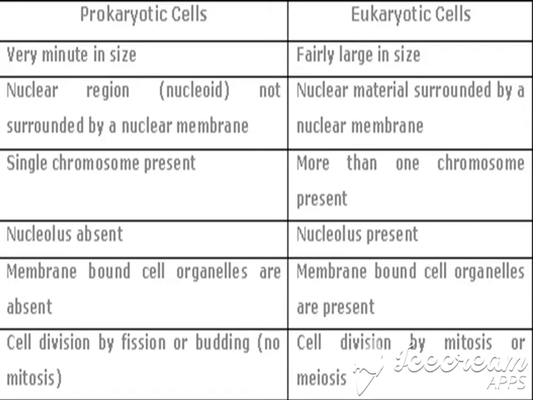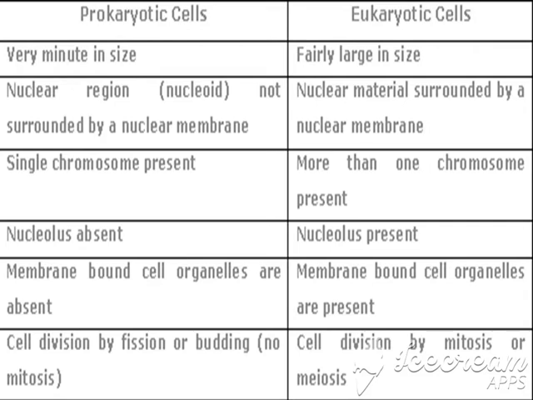Now let us see the difference between prokaryotic and eukaryotic cells. Pro means primitive or previous. Karyon means nucleus. So the primitive organisms do not have the nucleus, so they come under the prokaryotic cells. Eukaryotic cells: eu means true, karyon means nucleus. So the organisms which have a true nucleus are known as eukaryotic cells.